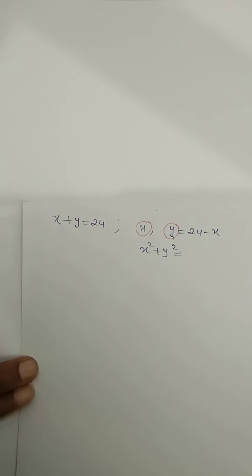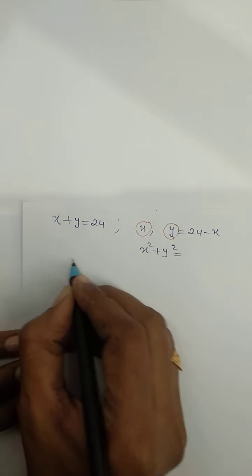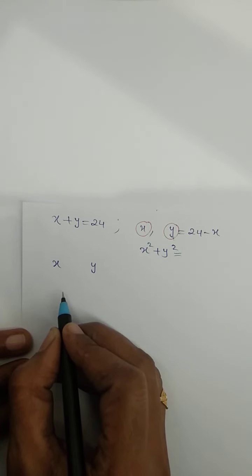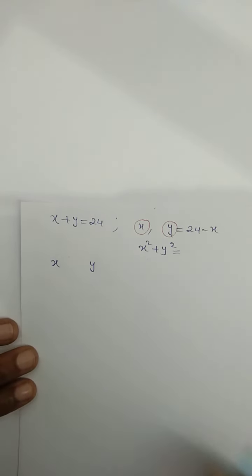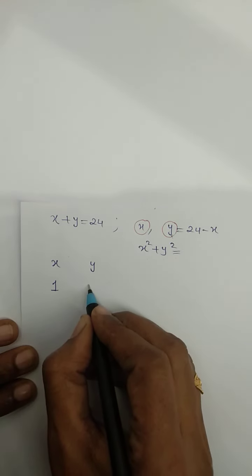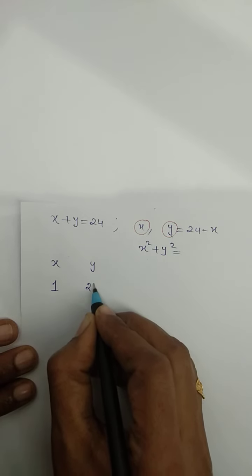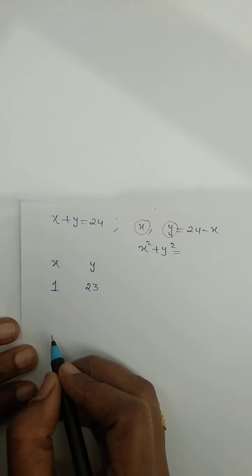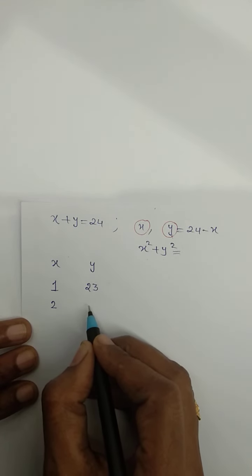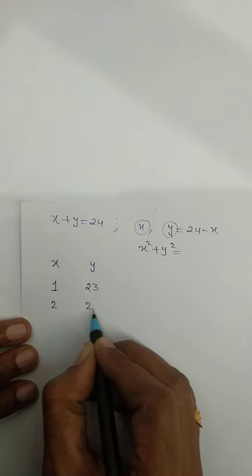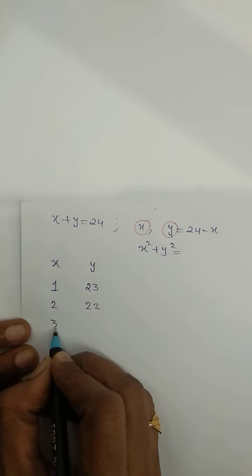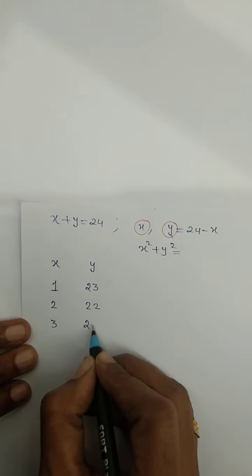See, I will show you an example. This x and y, and what we are given is that x plus y is equal to 24. I can take the value of x as 1. Suppose I am taking 1. This is one of the possibilities. Then the second value I will have to take is 23. Then first I can take 2. In case I am taking the first number 2, the second must be equal to 22. So on, you can go like this. Suppose this one I am taking as 3, this one is going to be 21.